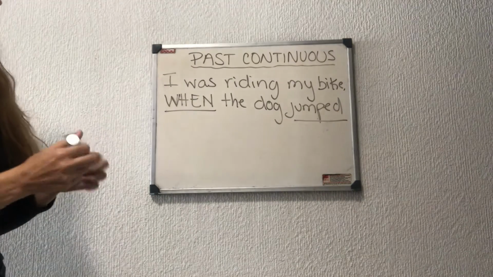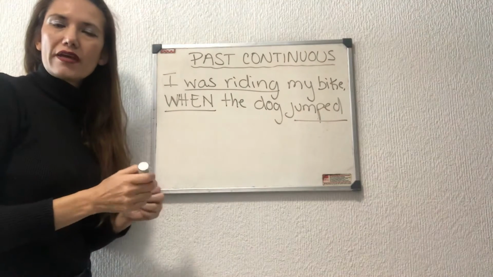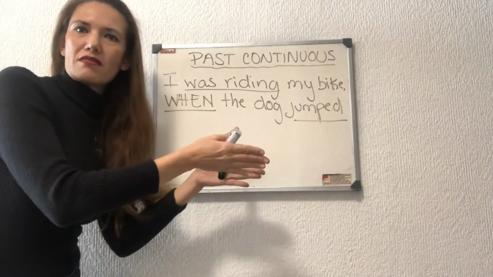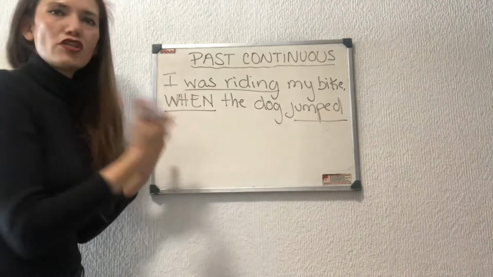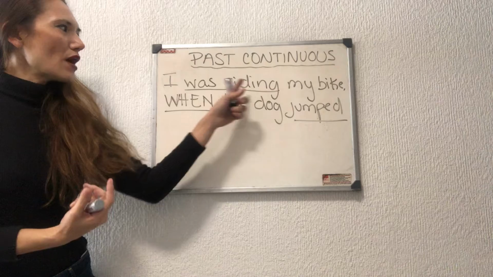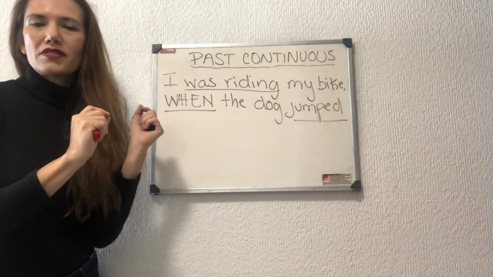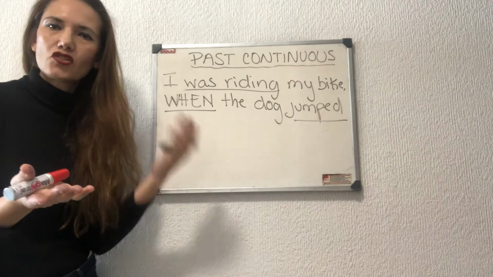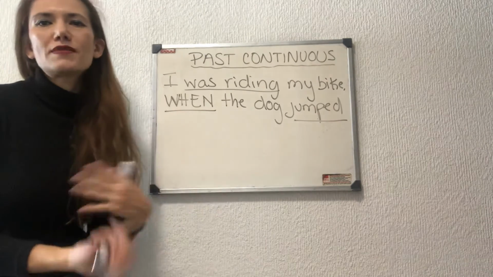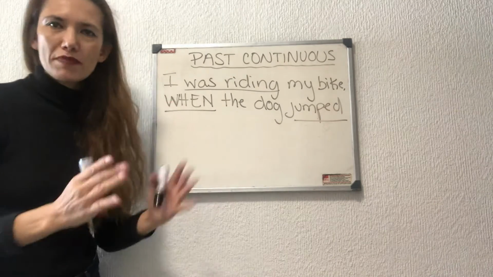And then I have my progress action, the one that was in progress in the past, and then the dog jumping interrupts this riding in a moment or stops it for a moment, not definitely stopping. Sometimes yes, but on many occasions it's just a reference of stopping.